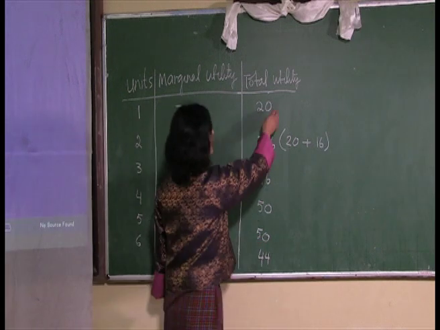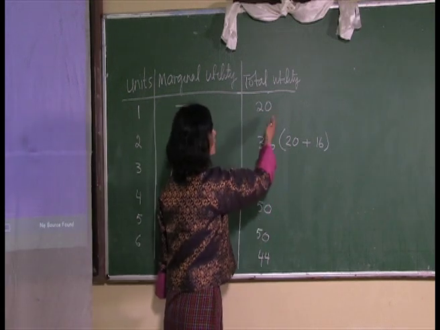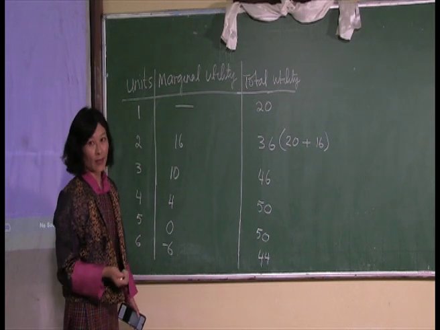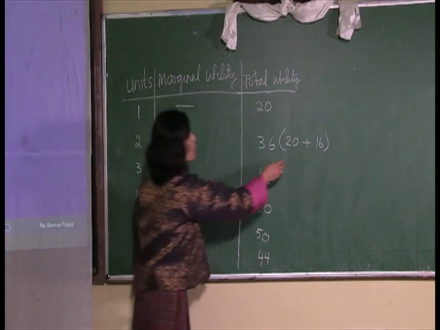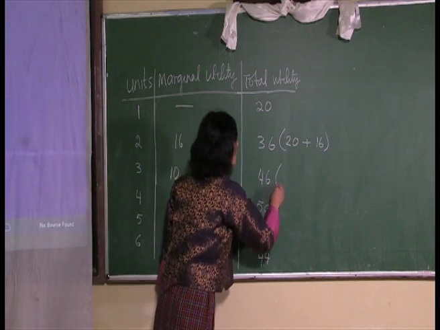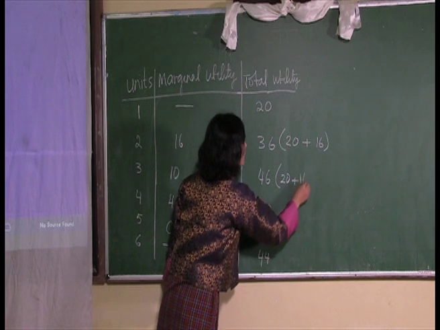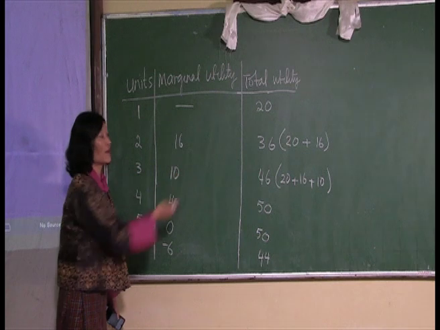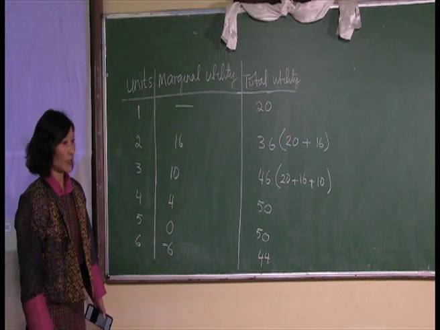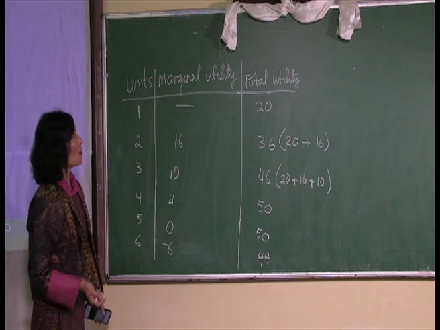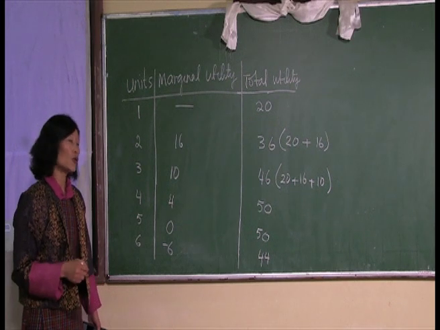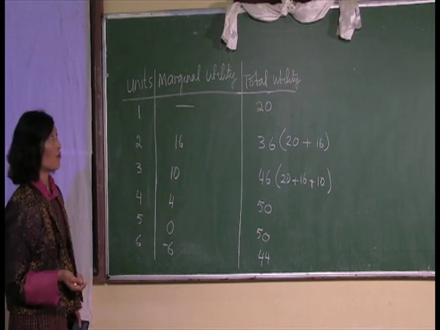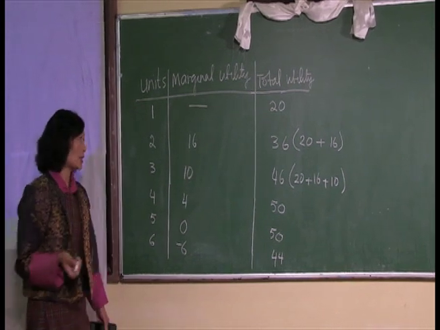Please remember, in order to get your total utility, you just have to keep on adding the marginal utilities that the consumer gets. And you can follow the same process that I have done here. In this case, you can add 20 plus 16 plus the 10. So you can follow the same procedure, and this is how you get your total utility. Now again, if you go back to the marginal utility and the total utility schedule, you will already by now see the behavior of the marginal utility and the total utility.